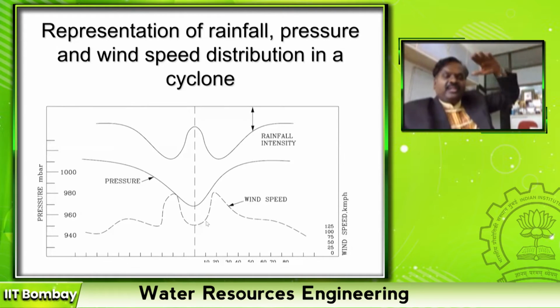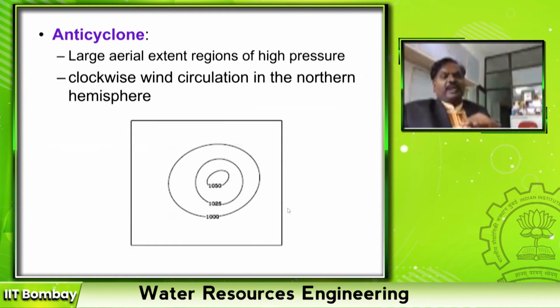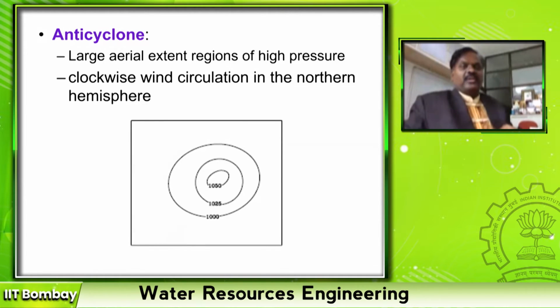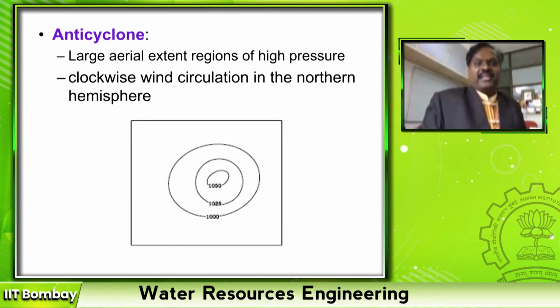Then suddenly for 5 to 10 minutes, everything is calm. Not even a single dust is flying. That is the time period during which the eye is crossing that particular location. After the eye crosses, again suddenly there will be gusty winds associated with heavy rainfall. Then the wind speed slowly reduces and comes to the normal wind speed at that location. That is why people say there will always be gusty winds before the cyclone and after the cyclone. Here the cyclone they refer to is the eye of the cyclone.